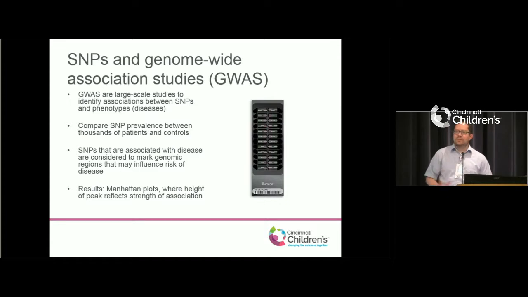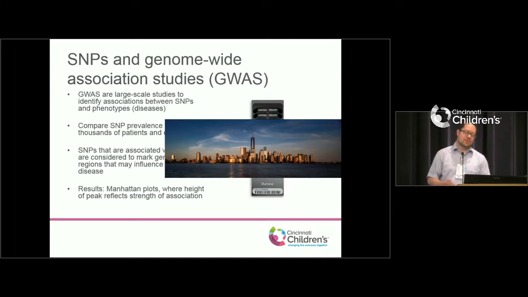And to do that, you have to look at hundreds or thousands of patients and compare them to hundreds of thousands of people who don't have the disease. And then they line up all of them in a row, just like we think of the genome as a row, and look for which ones have the strongest association with the disease. That's called a Manhattan plot, because when you look at it, it looks like the skyline of Manhattan, where you see this low area, but then these peaks. And those peaks suggest areas or genes that might be important for a disease.